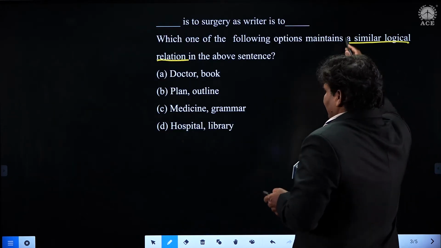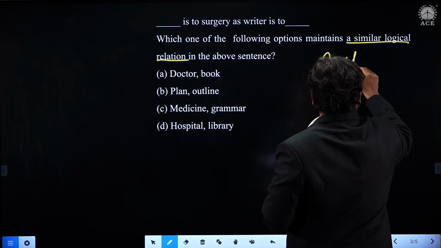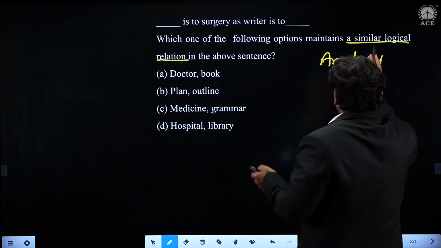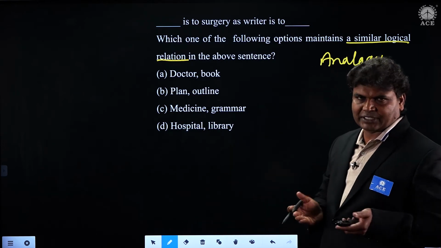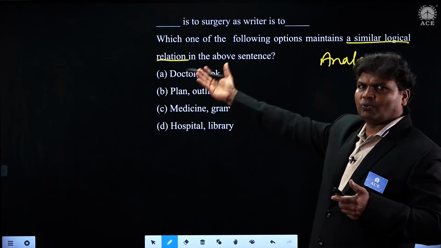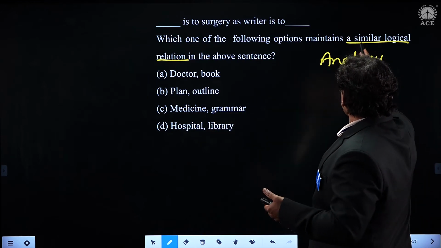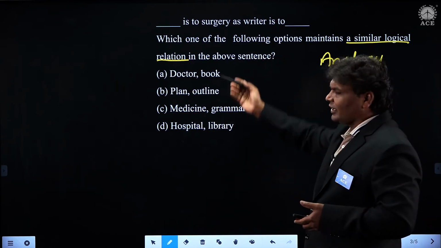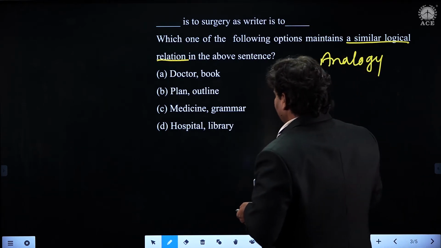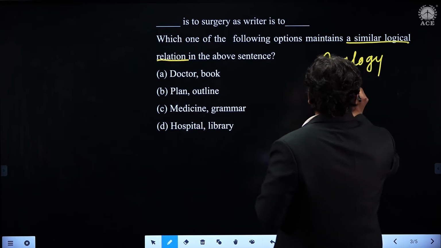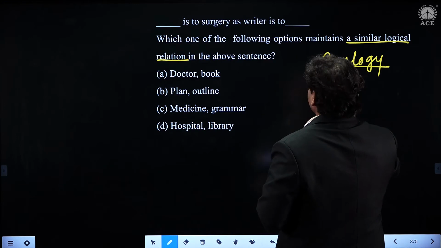So when we talk about analogy, students, what do you mean by analogy actually? If you divide the word, ana means according, logo means word, science, subject. So according to word, according to subject. So what is according to subject? Like similar. According means a similar logical relationship. The formation of analogical questions are framed like this actually.